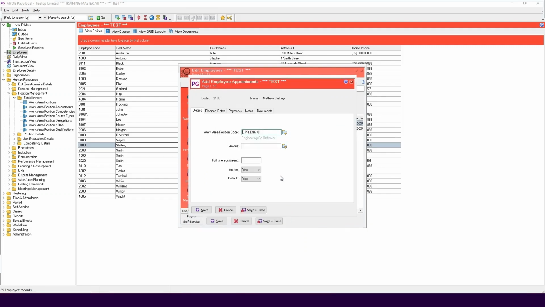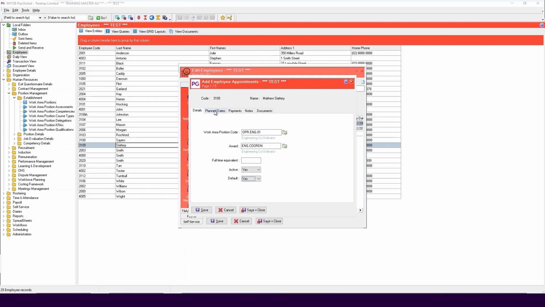If the employee needs to access ESS, their appointment record needs to have the active and default fields set to Yes. In the Default field, Yes indicates that this is the employee's default appointment, while No signifies that it is not. An employee can only have one appointment with yes selected to both active and default. However, they can have multiple appointments with the following combinations: active yes and default no, active no and default yes, and both set to no.